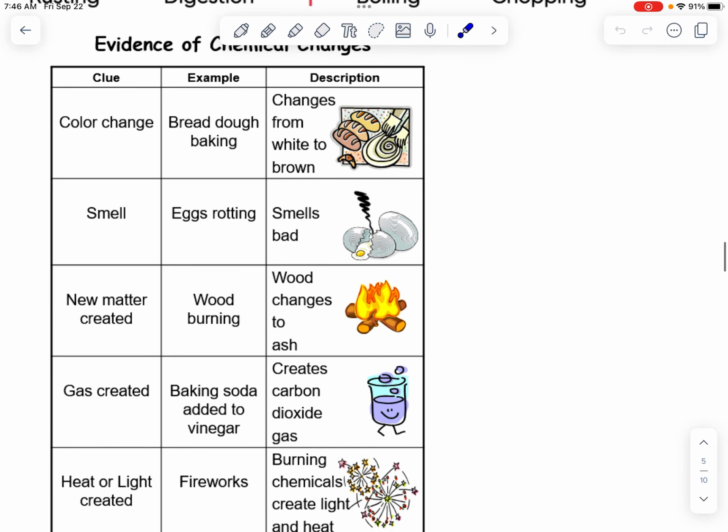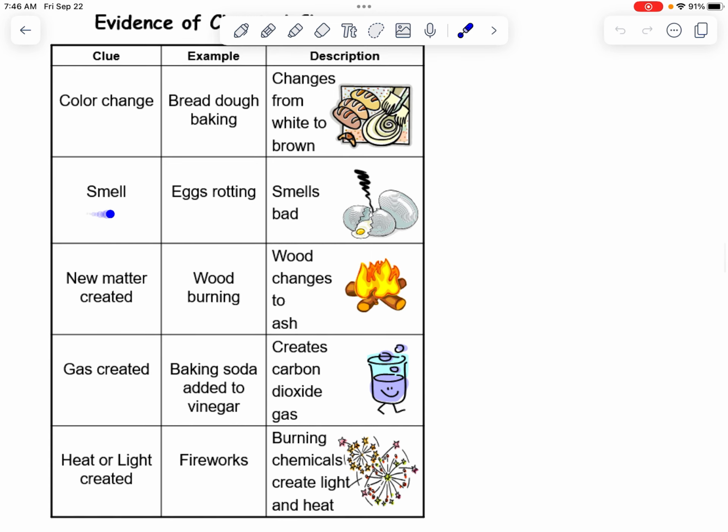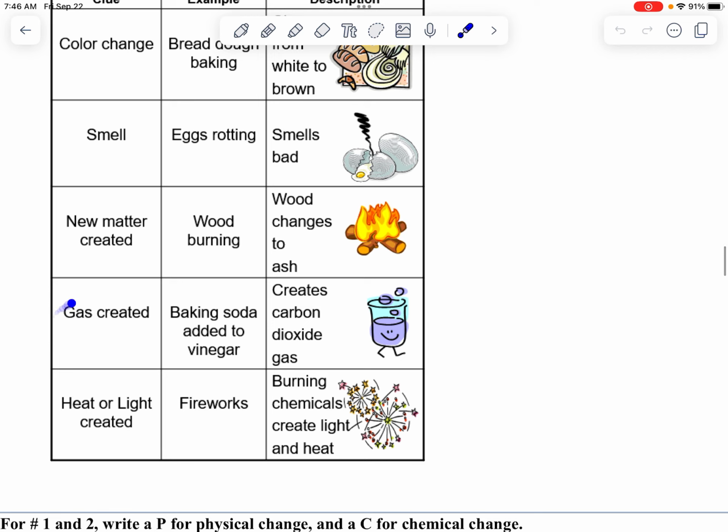If we see something change color, it reacted and became a new thing, right? When bread turns brown after baking, that's a new chemical. It's called acrylamide. If something changes its smell, that would be evidence of a chemical change. Right? Ash, right? It was wood, now it's ash. That's a new chemical. If it starts to bubble, right? When you add baking soda to vinegar, it starts bubbling. That's CO2 gas, right? You don't have baking soda and vinegar anymore.